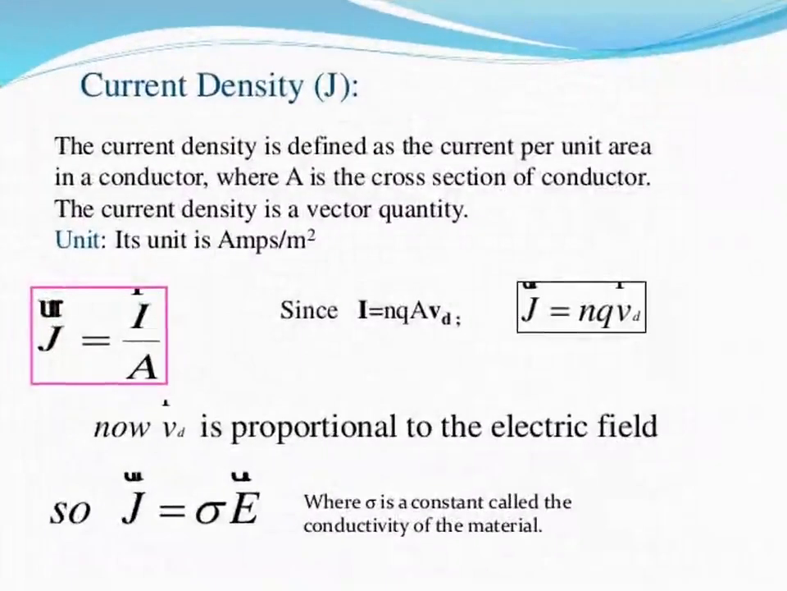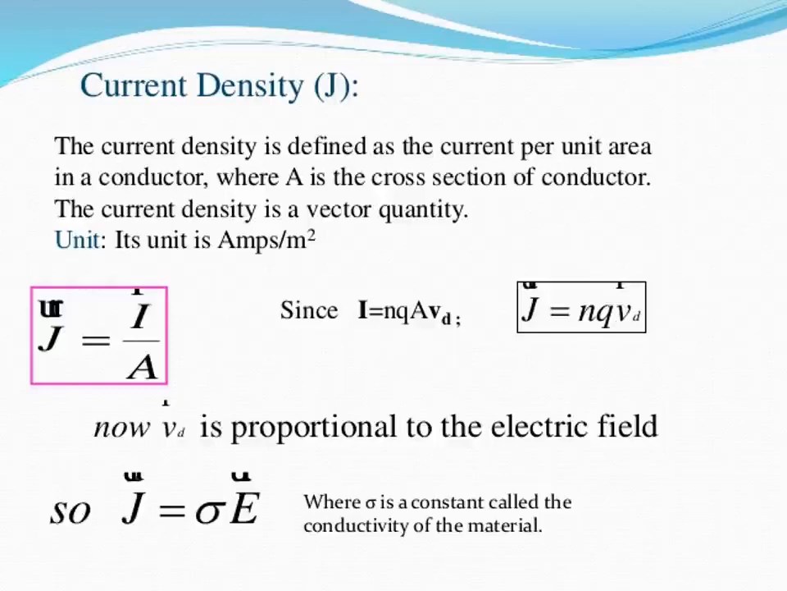Now, what is current density? The current density is indicated by the letter J. J equals I by A. I is the current, A is the unit area. Current density J is defined as the ratio of current per unit area in a conductor, where A is the cross-sectional area. Current density is a vector quantity. Its unit is amps per meter square.